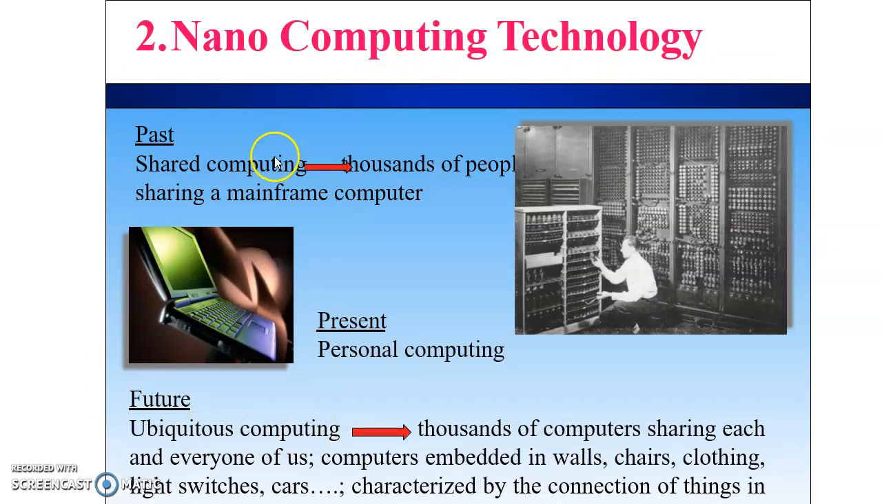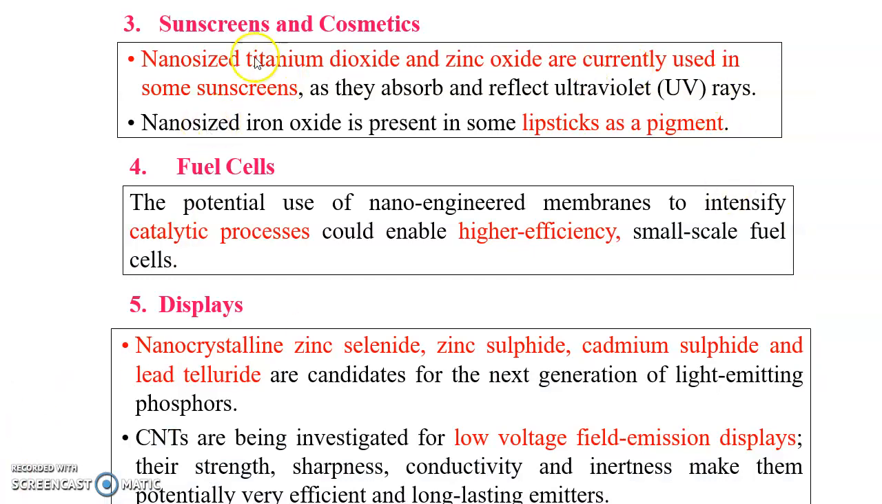Second is nano computing technology. In the past, there was shared computing, like thousands of people sharing a mainframe computer. Presently, we have personal computing. In future, we will have ubiquitous computing, like thousands of computers sharing each and every one of us. Computers embedded in walls, chairs, clothing, lights, switches, cars, characterized by the connection of things in the world with computation.